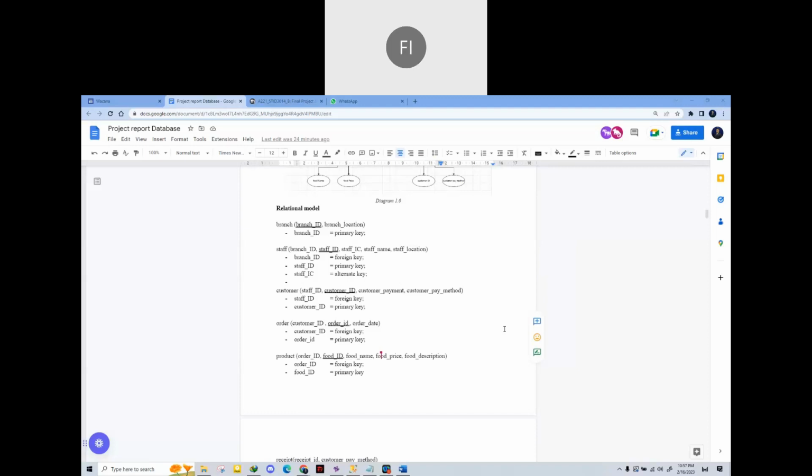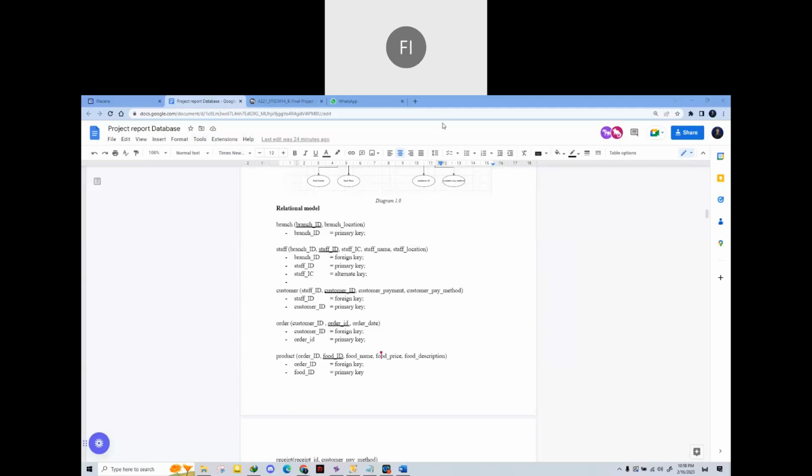Second, staff. The attributes are branch ID, staff ID, staff IC, staff name, and staff location. Foreign key for this table is branch ID. Primary key is staff ID. Alternate key is staff IC. Next, customer. For customer, the attributes are staff ID, customer ID, customer payment, customer pay method. Foreign key for the customer table is staff ID, and primary key is customer ID.